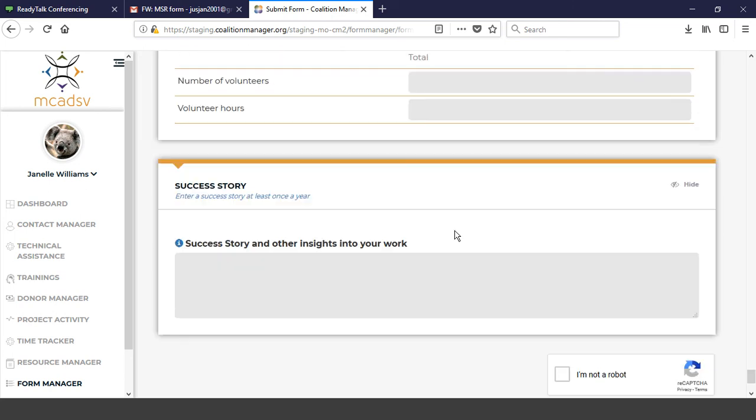Exactly. And then we're also going to be entering a success story. This is not required to be done every month, but it is required to be done at least once a year, and that is a change. We are requiring once a year that you submit a success story on your MSRs. And so it could be a success story of a client, it could be a success story of your program. And just remember that when you do your funder reports at the end of the year, they're going to ask you for a success story. Feel free to use these in those funder reports also, just to track the great things that your program is doing and the clients that are receiving services are doing too.